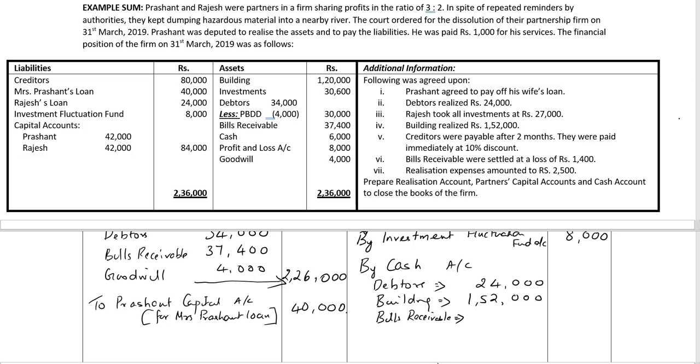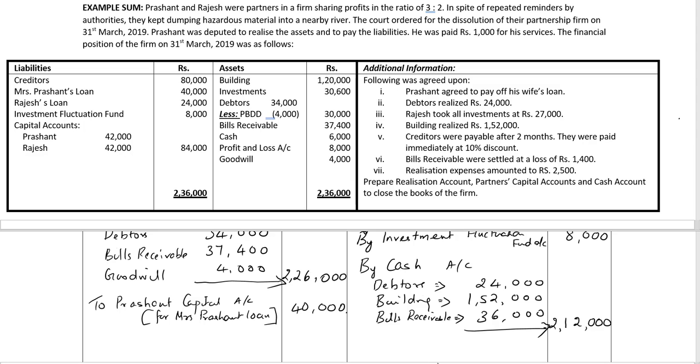So the book value is given as 37,400. After subtracting 1,400, we get 36,000 rupees. The seventh point is about the realization expenses. We will come back to that. So total assets realized is 2,12,000 rupees.